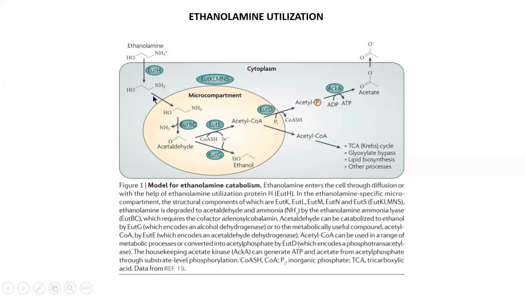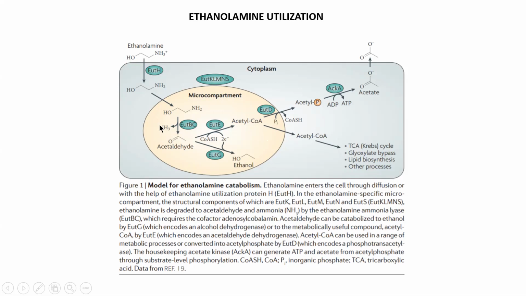in the cytoplasm. Once ethanolamine gets entry inside the cytoplasm, it then enters the microcompartment by means of the structural shell proteins which are called EutK, L, M, N and S. These structural proteins allow the entry of ethanolamine inside the microcompartment. Now inside the microcompartment, the catabolism of ethanolamine takes place. Ethanolamine is converted into acetaldehyde and ammonia.